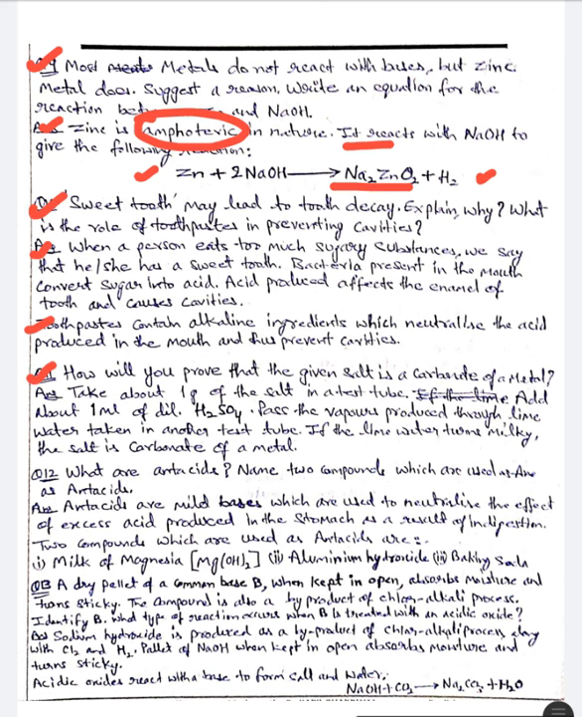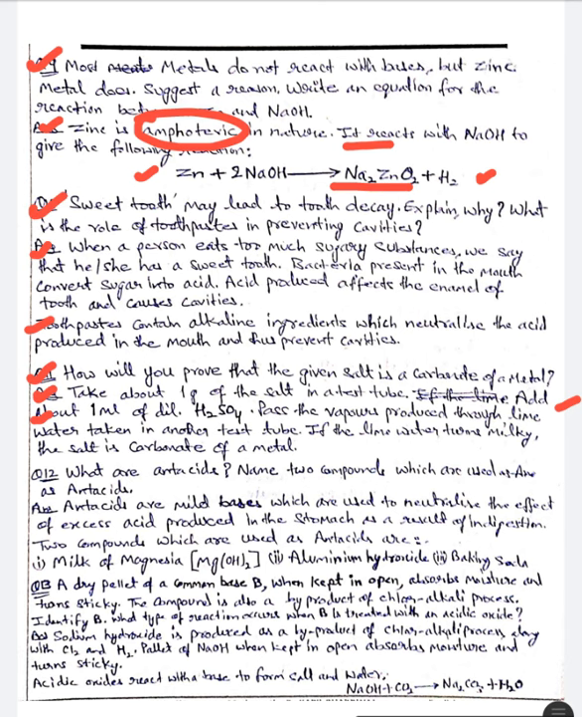Next question is how will you prove that the given salt is a carbonate of a metal? The answer is we have to take 1 gram of the salt in a test tube and add about 1 ml of dilute H2SO4. Pass the vapors produced through lime water taken in another test tube. If the lime water turns milky, the salt is carbonate of a metal.